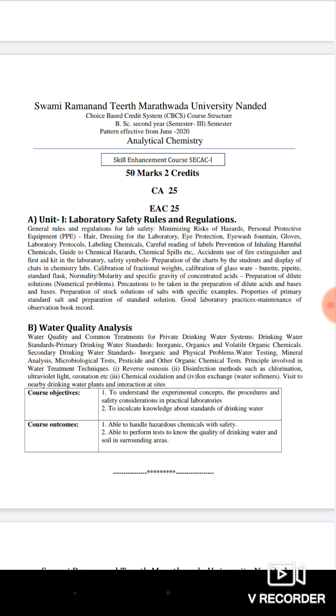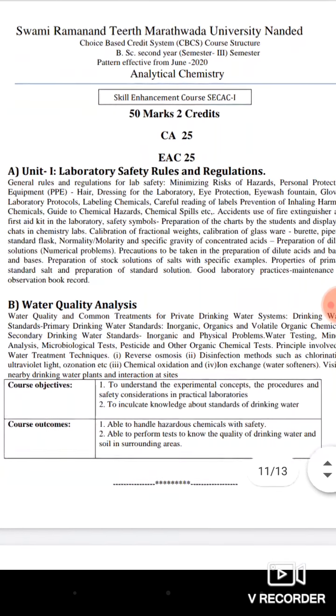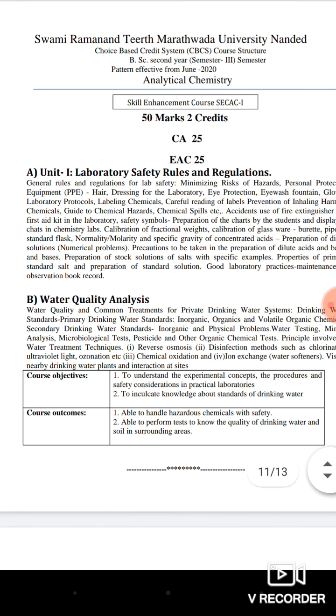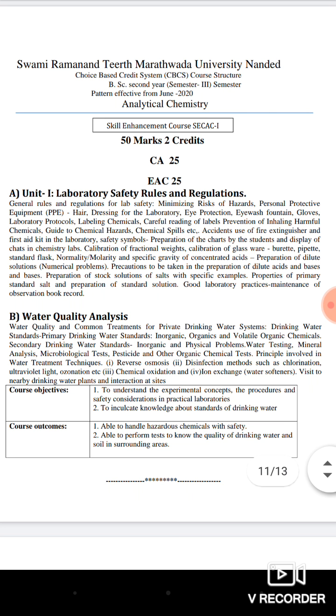Unit first, A section, is laboratory safety and rules and regulations. When we are using the various apparatus in the laboratory, or doing practicals, what type of precautions are to be followed while working on experiments in the laboratory.